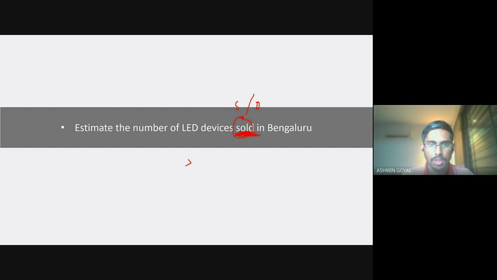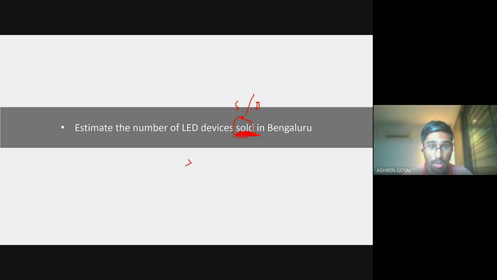The second assumption is that I am looking at all the LED devices used in industrial, commercial, whatever, individual purposes. I'm considering all of them. All right, these are my two assumptions.